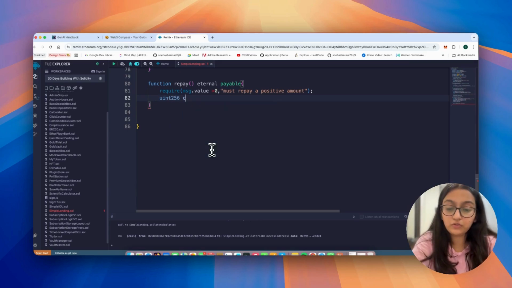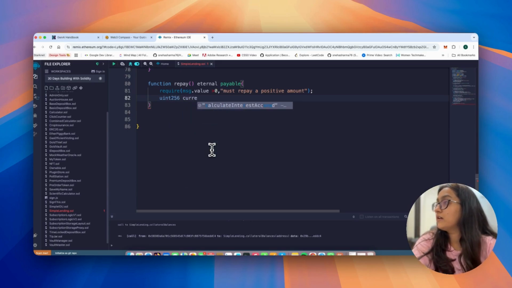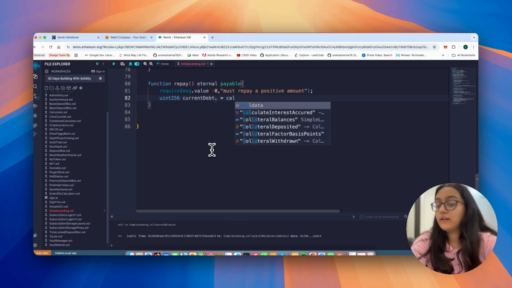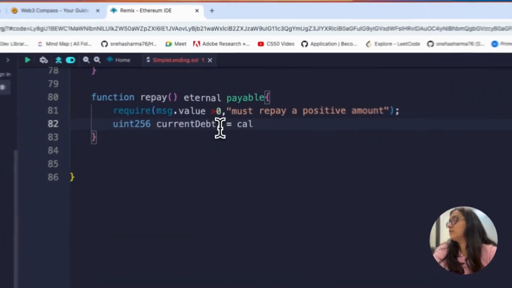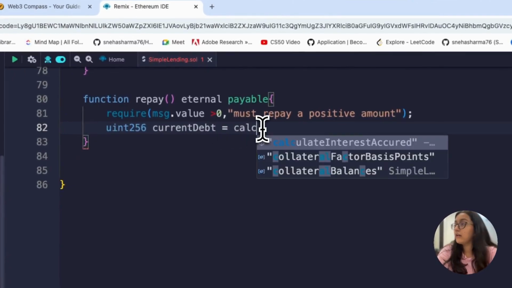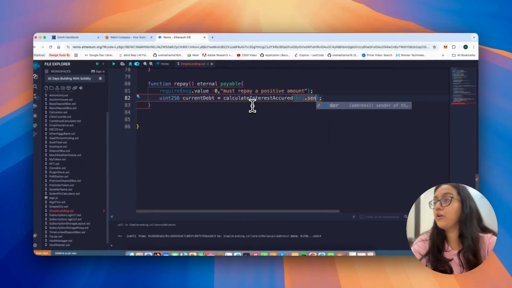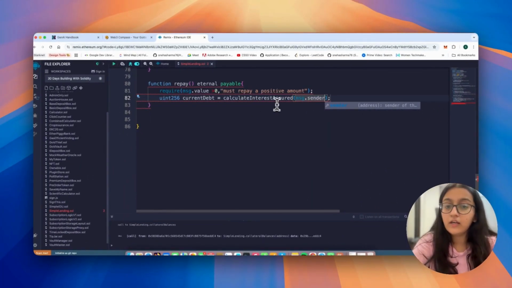So we're saying uint256 current debt. Now, how were we calculating the current debt? We were saying calculate interest accrued, and we're saying message dot sender, right?